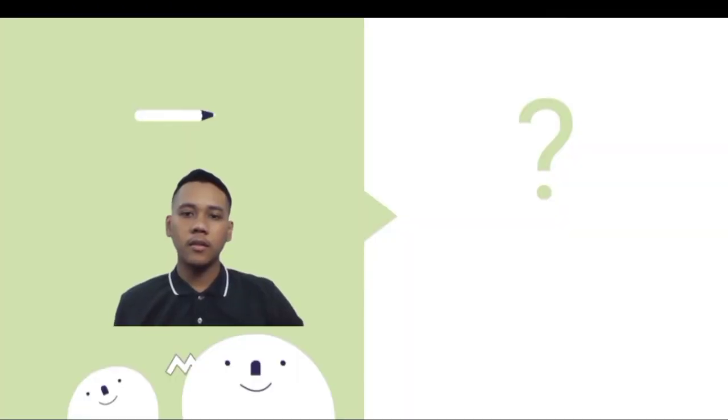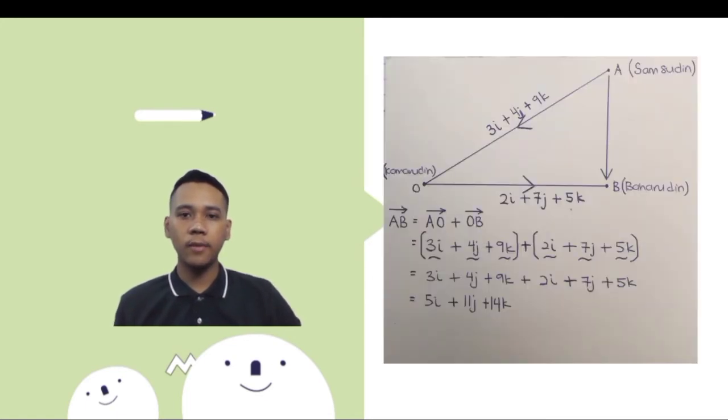The last calculation for the triangle law: the situation is Samsudin passes the ball back to Kamaruddin, and Kamaruddin passes the ball to Baharuddin, and Baharuddin will do the counter attack. The formula we apply is AB equals AO plus OB, equal to, in brackets, 3i plus 4j plus 9k plus, in brackets, 2i plus 7j plus 5k.